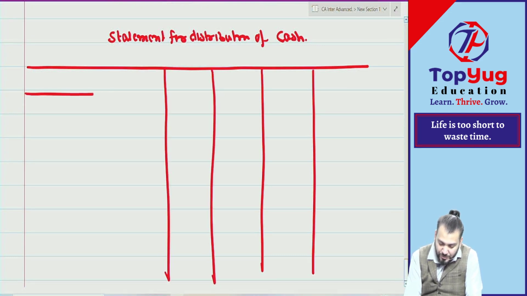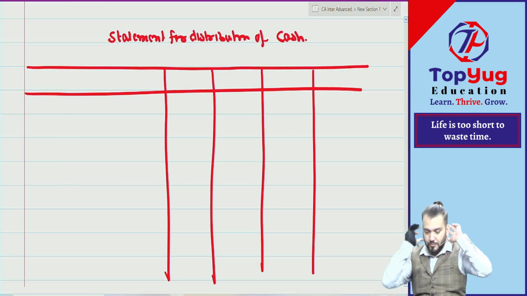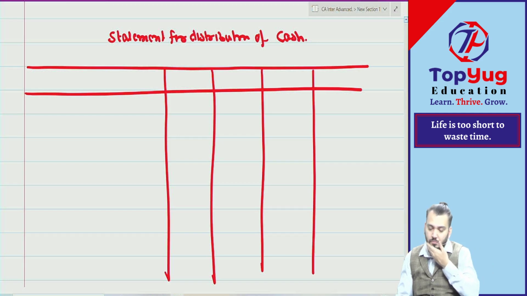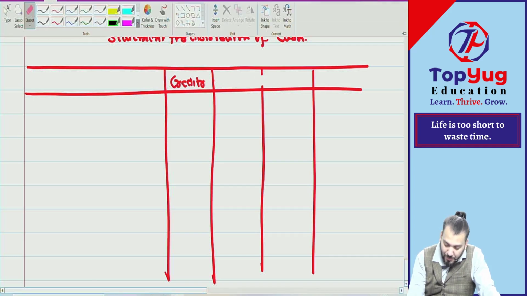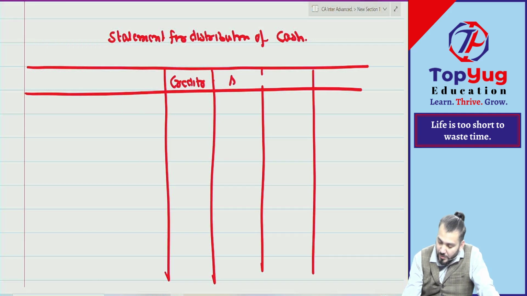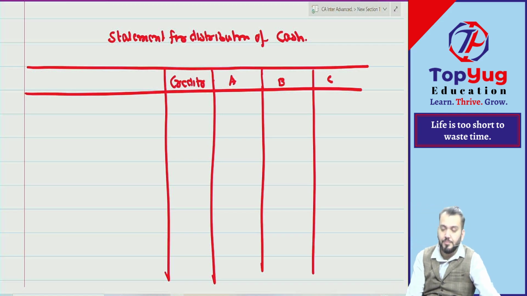And how many liabilities? Only one creditor is there, no? So it means we will draw 4 columns. First we write down creditor. Then we write down partners A, B and C. Correct?